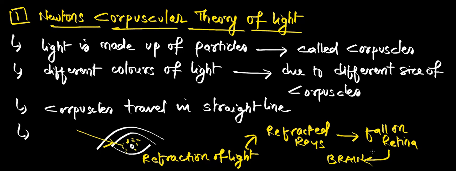Apart from this, what are the postulates that he said? Postulates in the sense, what are the points told by him? Like he said light is like this, like that. Those points are called postulates, the features, the important points.